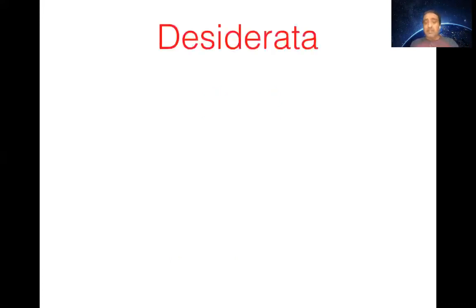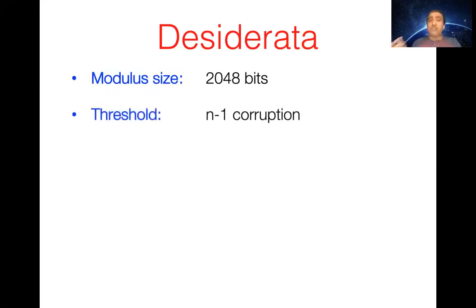So what are the desiderata that we put forth for this setup ceremony to generate a biprime? We wanted to generate a modulus of size 2048 bits for a threshold of n-1 corruption, meaning an active adversary can corrupt all but one of the parties. We want to scale it to over 1,000 parties.